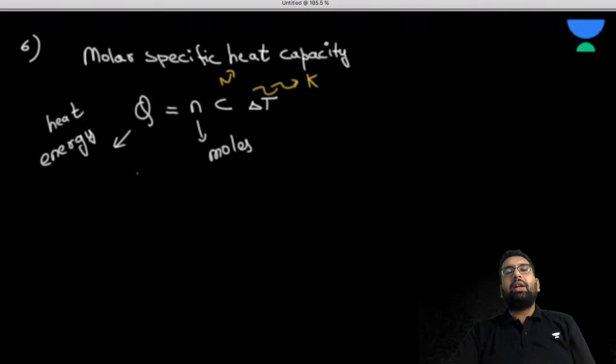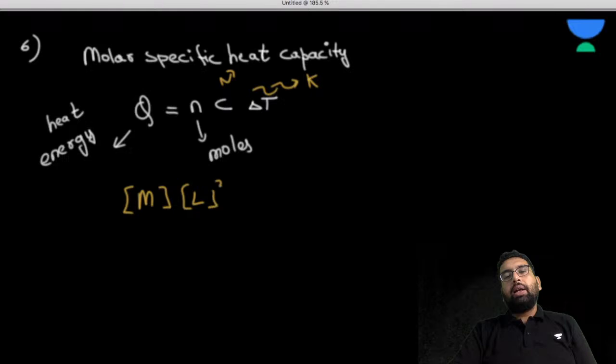So heat energy is M L square T minus 2. Okay, so we need to get this C.